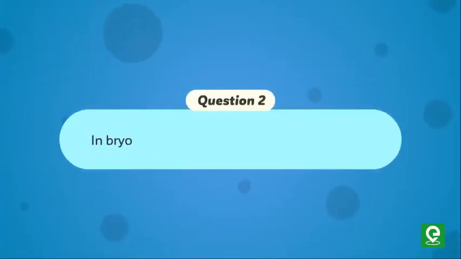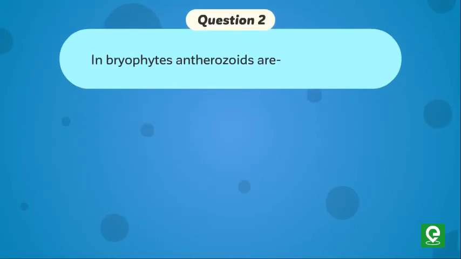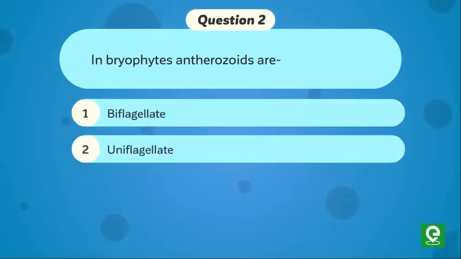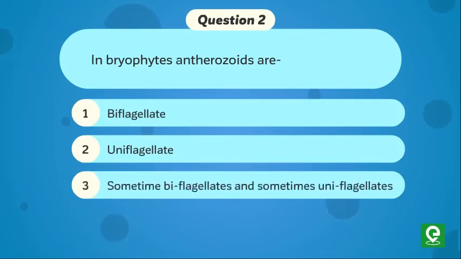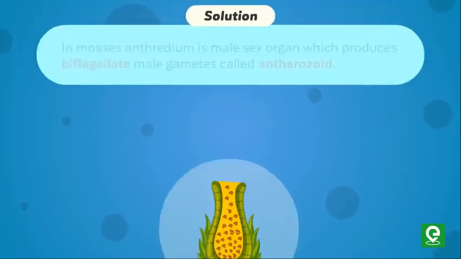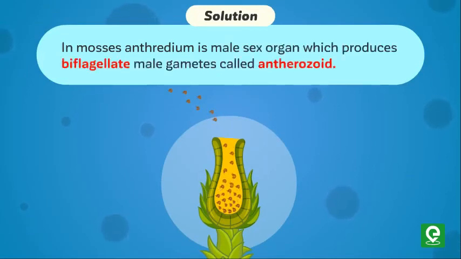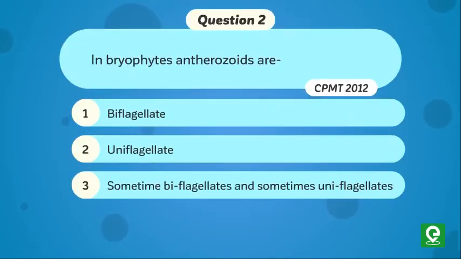Question 2. In bryophytes, antherozoids are number 1, biflagellate, number 2, uniflagellate, number 3, sometimes biflagellates and sometimes uniflagellates. This question was asked in CPMT 2012. Solution. In mosses, antheridium is male sex organ which produces biflagellate male gametes called antherozoid. Hence, option 1 is correct.